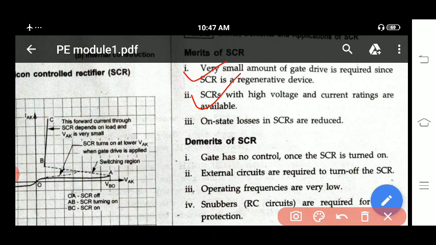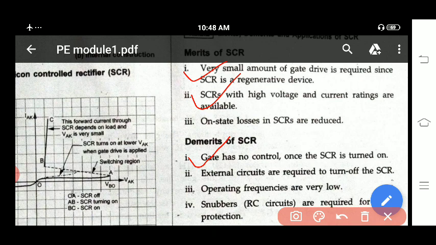And demerits mean what? Gate has control over the SCR only during turn on. If you want to turn this SCR off, you can't do it using the gate terminal. Only during turn on can you use the gate. During turn off you can't use this gate terminal. So here they have written gate has no control once SCR turns on.